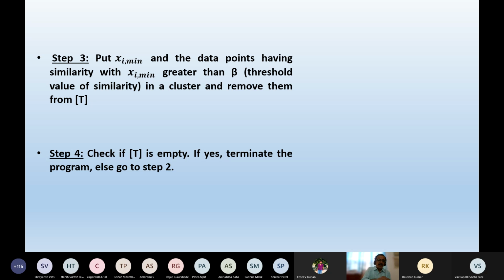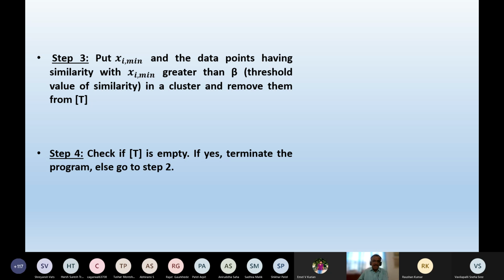Now surrounding that particular data point, there will be a few data points which are very close to the cluster center. Say there are 250 such data points which are very close to the cluster center. Those 250 plus the cluster center itself, that is 250 plus 1, say 251, will form one cluster. And these 251 data points will be removed from your 1000 data points.